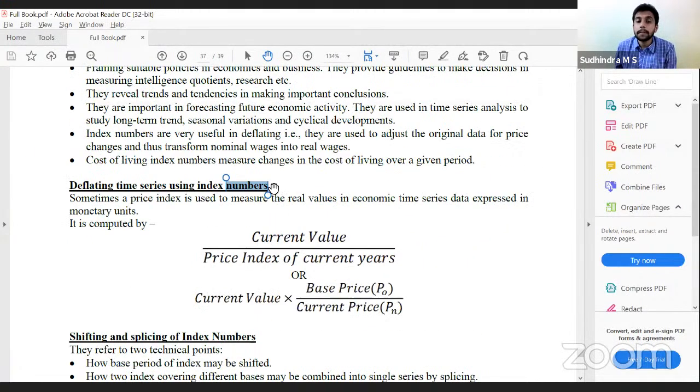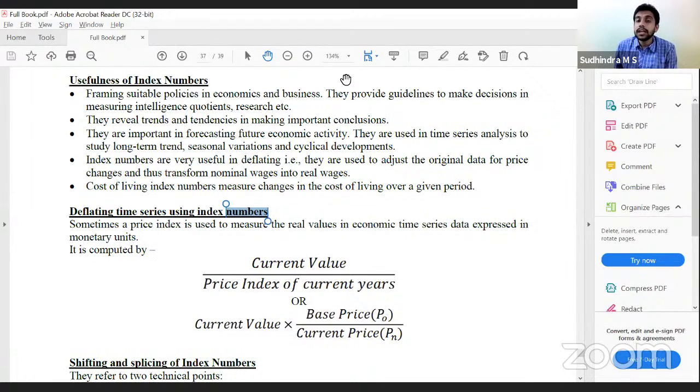What is deflating here? Deflating is bringing the current value to the value that would be there if we had the same inflation rate as the base year. Now, base year is 100, current price is 120. The current price of that commodity is 6,000 rupees. I cannot say if it was 5,000, it becomes 6,000, so there is a 20% increase in the price of the commodity.